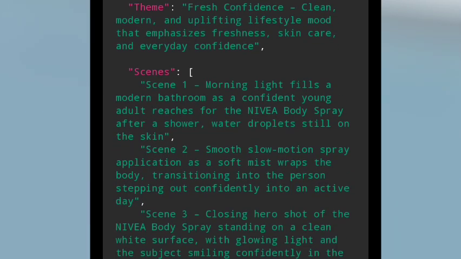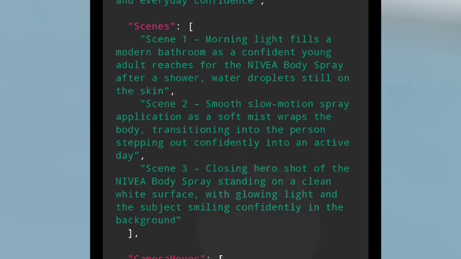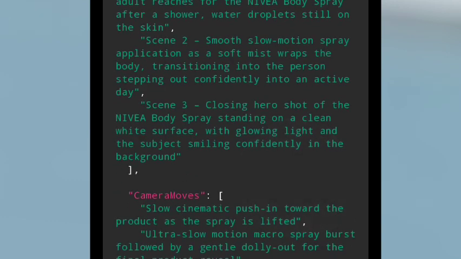This is scenes. This is scene 1. What will happen in scene 2? Scene 1: morning light falls on a modern bathroom as a confident young adult reaches for Nivea body spray after a shower, water drops still on the skin. Then scene 2: smooth slow-motion spray application as a soft mist wraps the body, transitioning into the person stepping out confident into an active day. Then scene 3: closing hero shot of the Nivea body spray standing on a clean white surface with glowing light and the subject smiling confidently in the background.